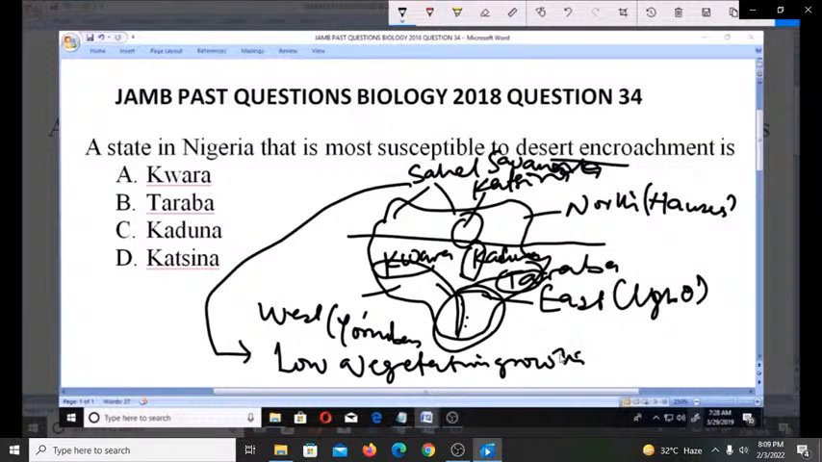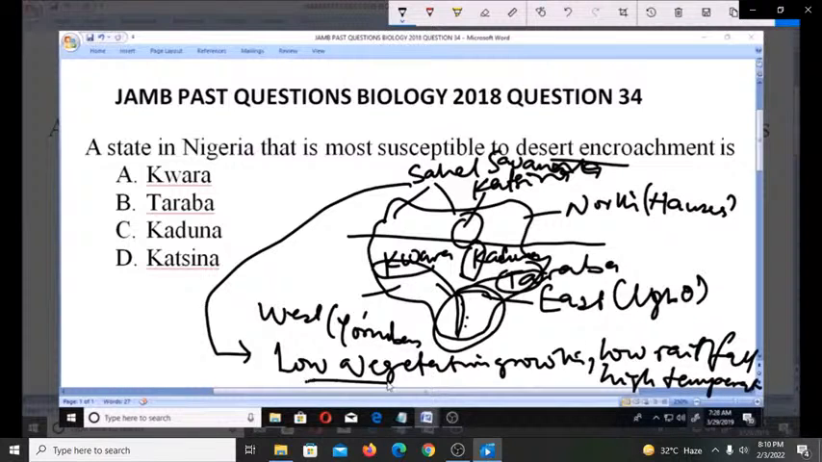And what causes this low vegetation growth is actually because this area has low rainfall as well as high temperature. So there is high temperature in this area and there is low rainfall, and this causes low vegetation. And because there is low vegetation, there is this susceptibility to desert encroachment, and that makes Katsina, D, the right answer to this problem. Thank you.